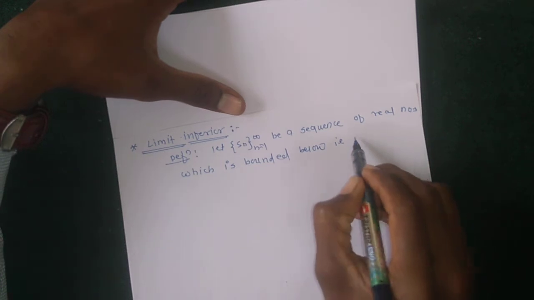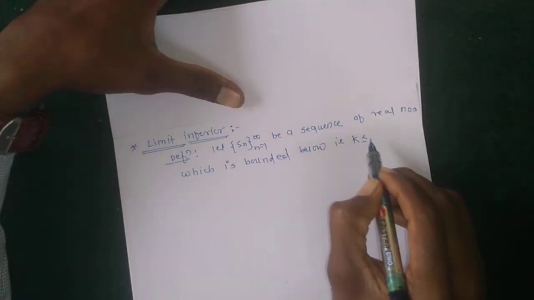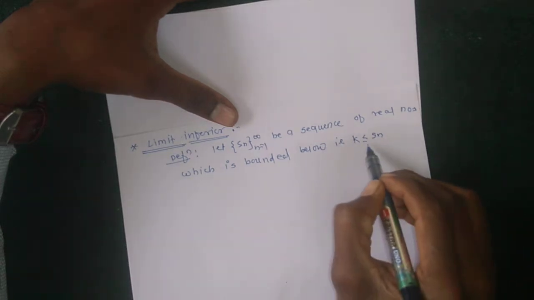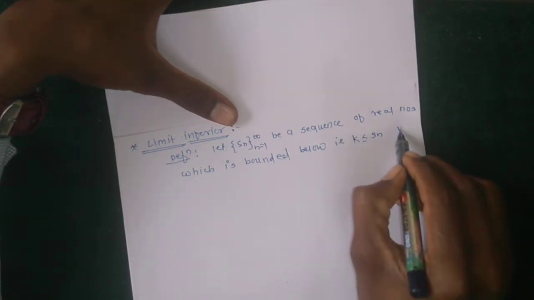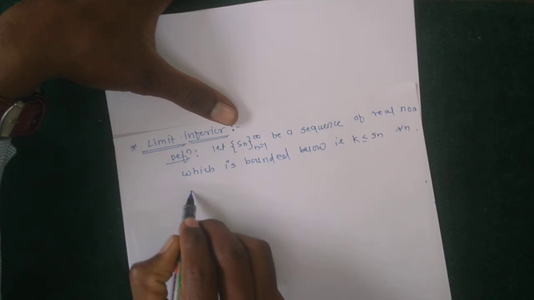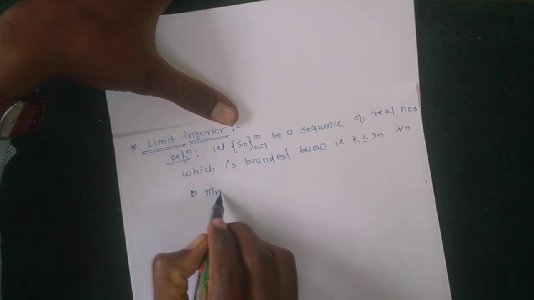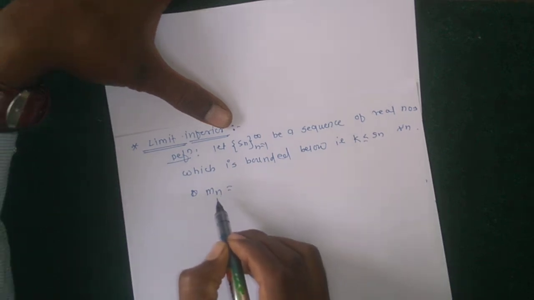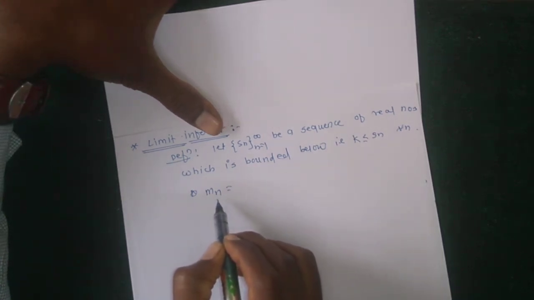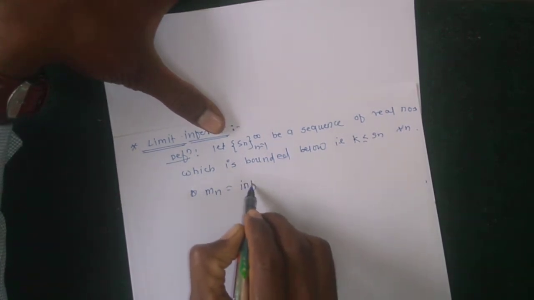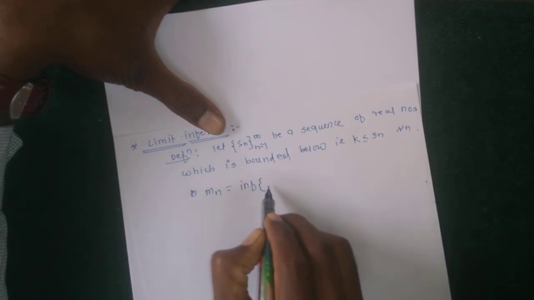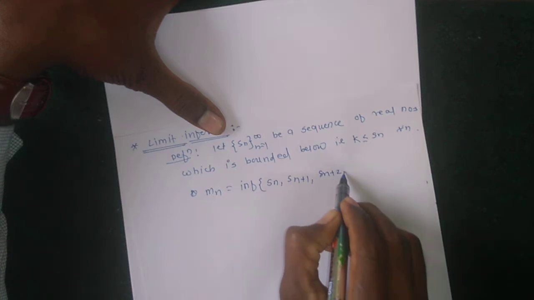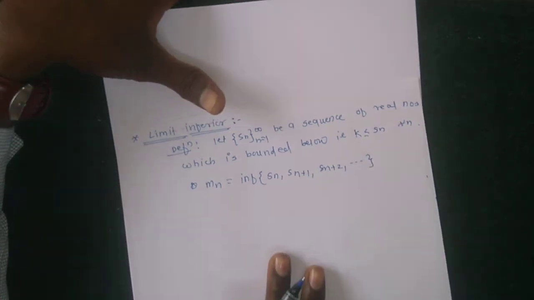that is, bounded below means there is some integer k such that all elements of Sn are greater than or equal to k. Then for all n, let small mn be the infimum of Sn plus 1, Sn plus 2, and so on.